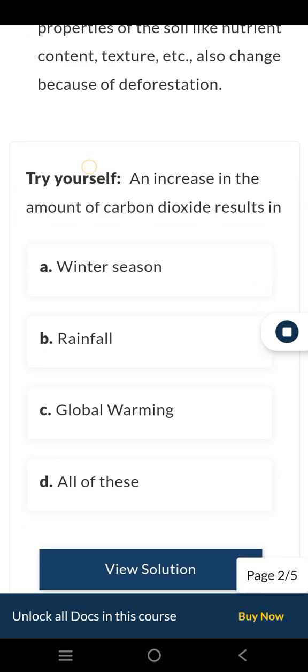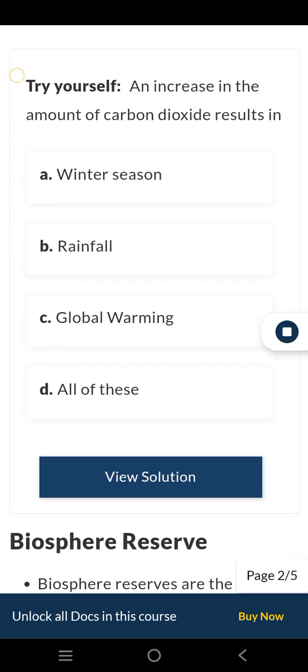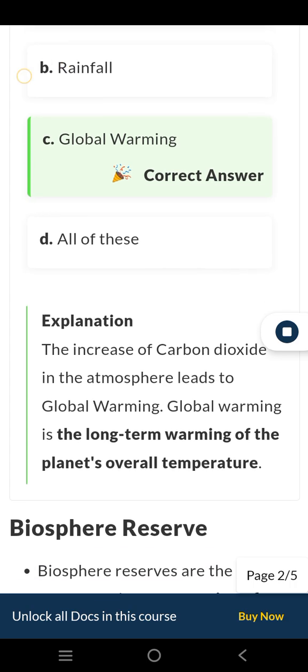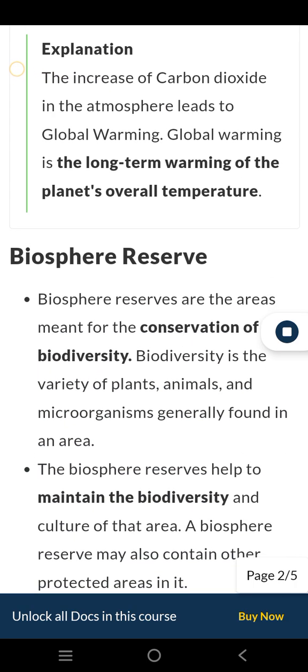Try yourself. An increase in the amount of carbon dioxide results in: A. Winter season, B. Rainfall, C. Global warming, D. All of these. Explanation: The increase of carbon dioxide in the atmosphere leads to global warming. Global warming is the long-term warming of the planet's overall temperature.